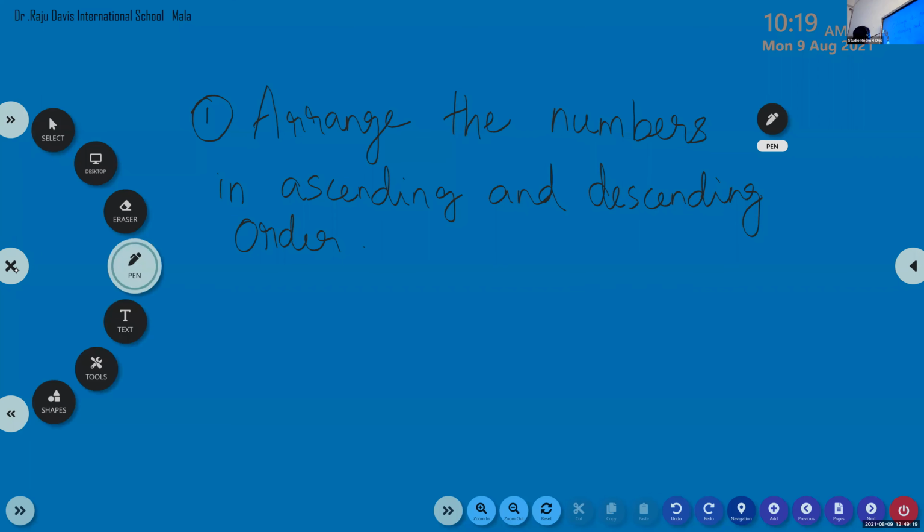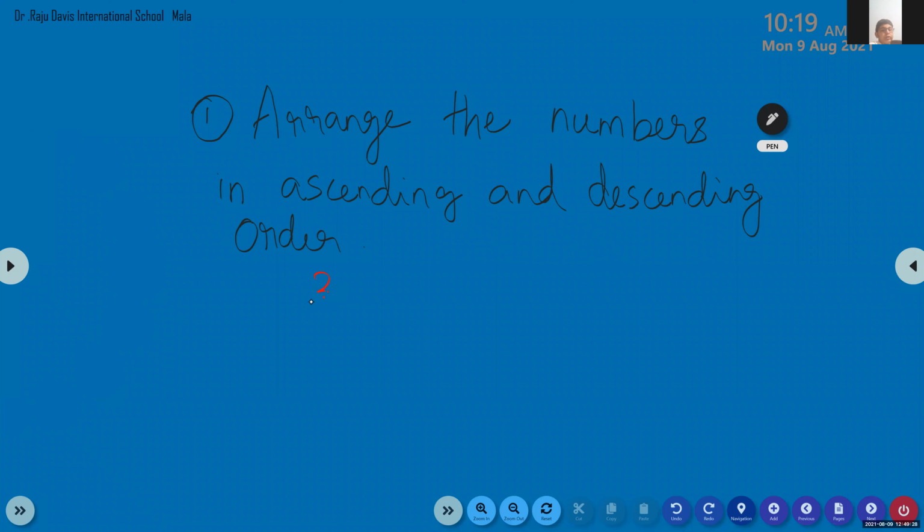Okay, now I will give you 4 numbers. The number is... Yes, you have to write the question. What is the question? Arrange the numbers in ascending and descending order.